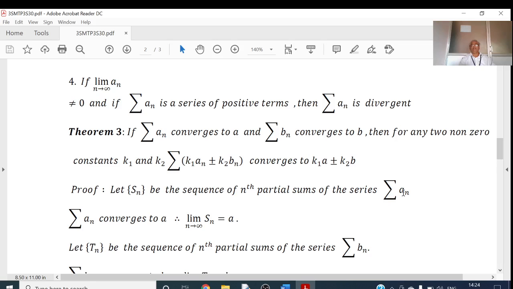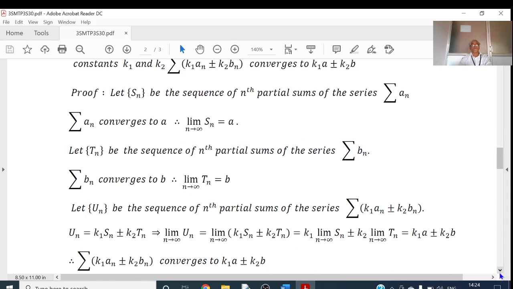To prove this, let Sn be the sequence of the partial sums of the first series sigma An. Given that sigma An is convergent to A, therefore limit of Sn as n tends to infinity is equal to A. And then let sequence Tn be the sequence of the nth partial sums of the second series sigma Bn. Given that sigma Bn is convergent, therefore the sequence is also convergent and it converges to B. So limit of Tn as n tends to infinity is equal to B.